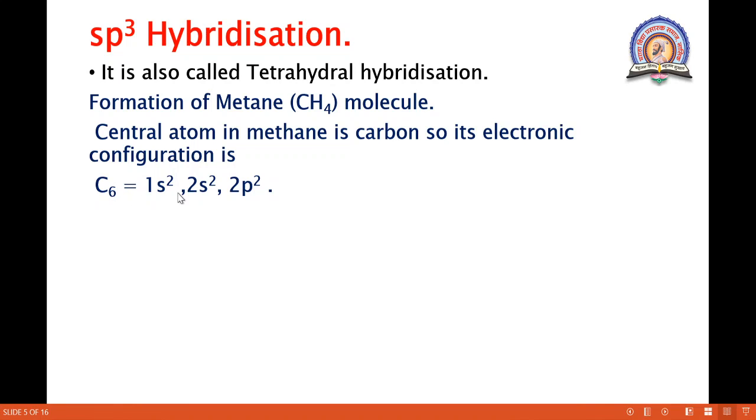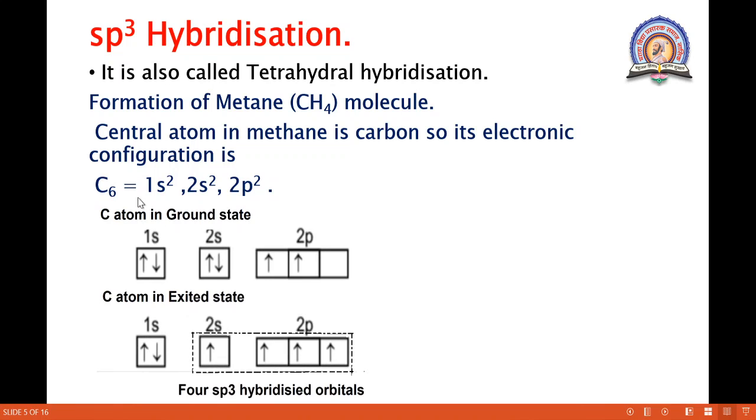How the electrons are filled in the orbitals, by Pauli's exclusion principle and Hund's rule, you have already seen in the 11th and 12th standard. So the carbon atom in the ground state: 1s contains 2 electrons, 2s contains 2 electrons, and 2p contains 2 electrons.